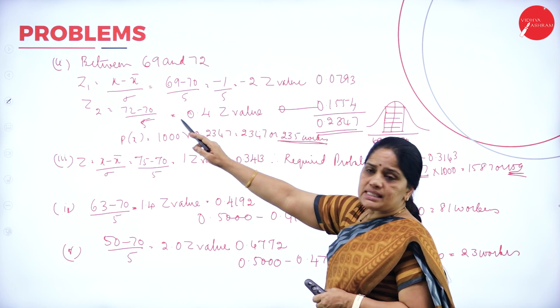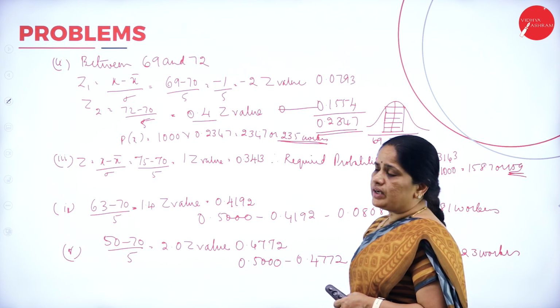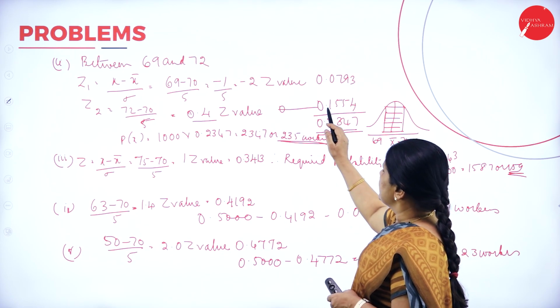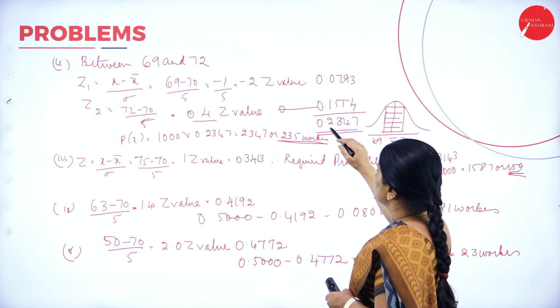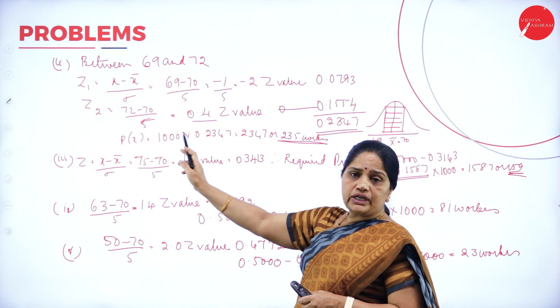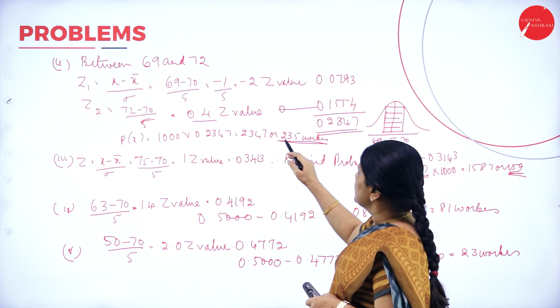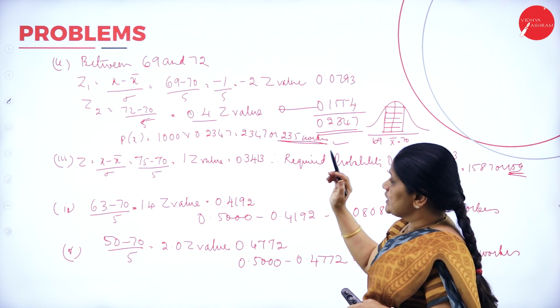Next, between 72 and 70, the Z value is 0.1554. Now I add both of these and I get 0.2347. Multiplied by the number of workers, 1000, that will be 235 workers drawing between 69 and 72.